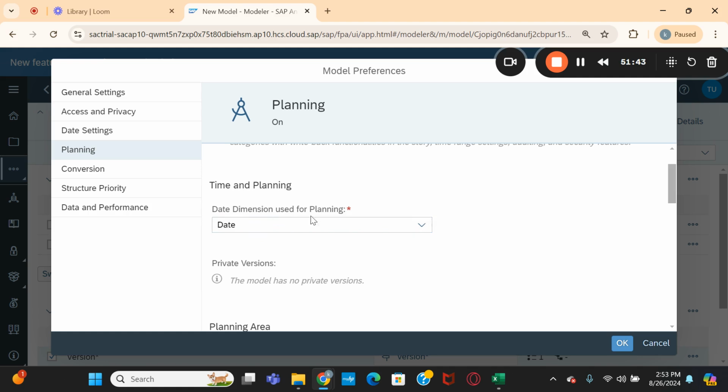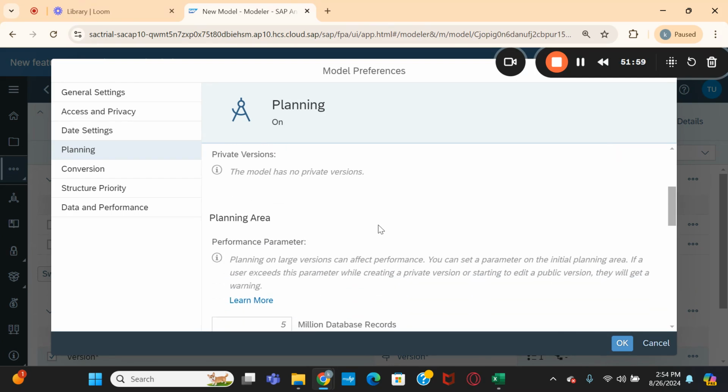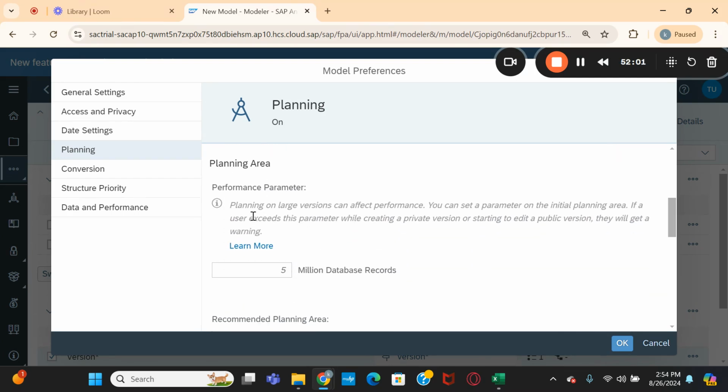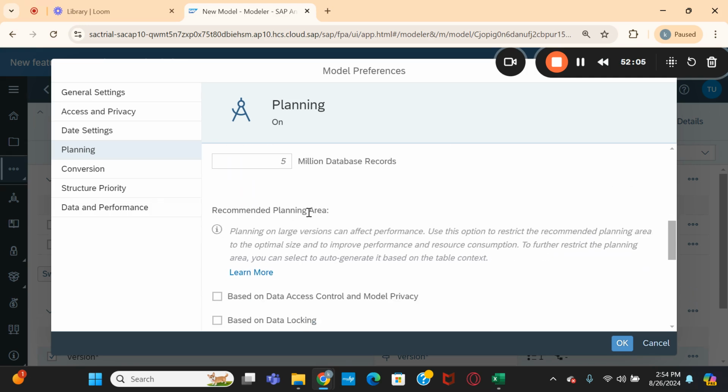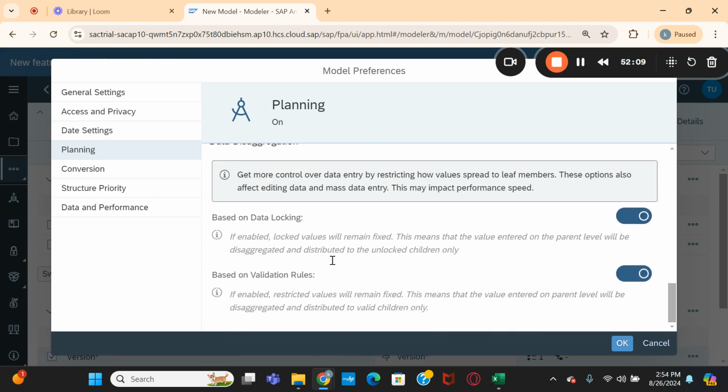What dimension are you using for the planning? Date dimension you use for the planning, because this is the dimension we have selected in our model. If you rename it, that dimension will be displayed here. Private versions, the model has no private versions so far. Okay. Planning area. This one we can discuss later. Recommended planning area. So these are all the options. You can see these are the planning related objects.